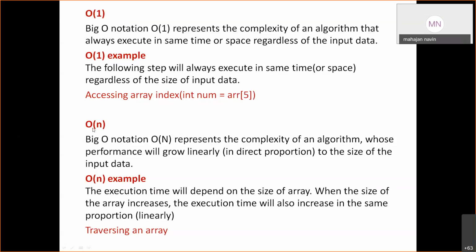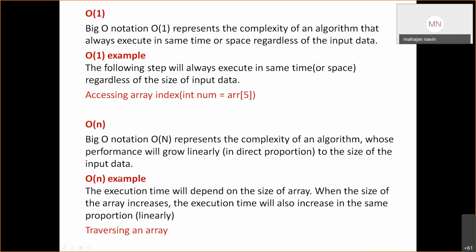Then what do you mean by O of n? In O of n, n is the number of inputs. As my input increases, if operations increase, such as comparing, inserting or accessing an element, they are the operations. In accessing an array, accessing is the operation. If I am searching, that will be an operation. Now O of n: if my input is n, and as n increases the operations increase, then that is linear, which is called O of n. Big O notation, O of n represents the complexity of an algorithm whose performance will grow linearly in direct proportion to the size of the input data.